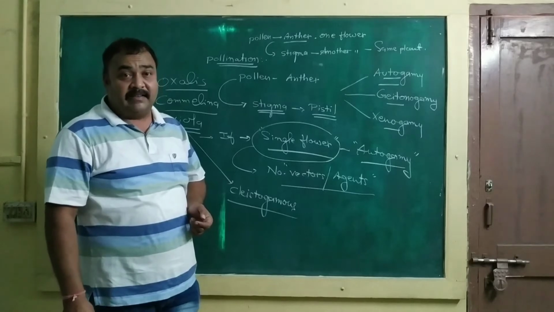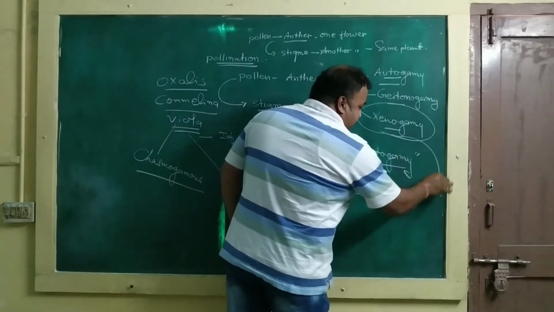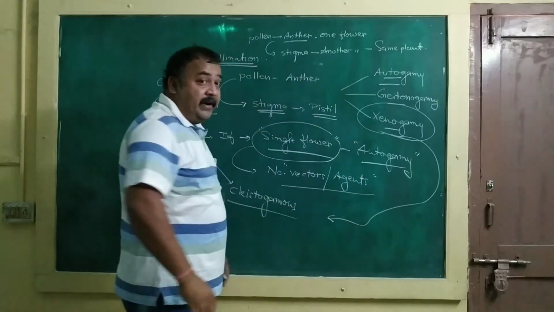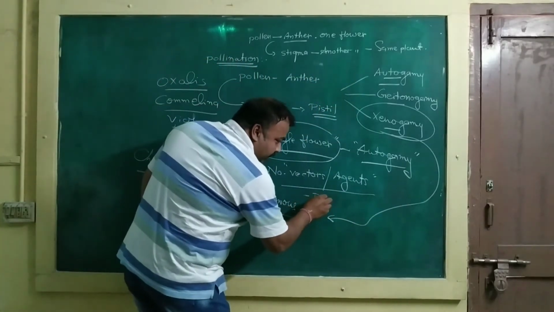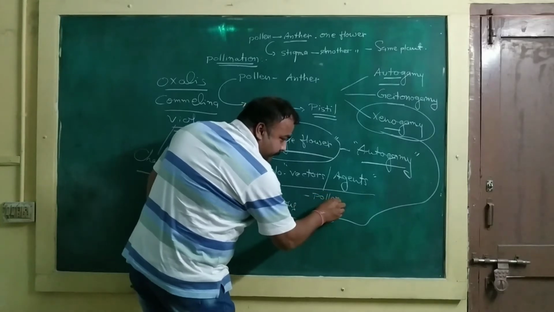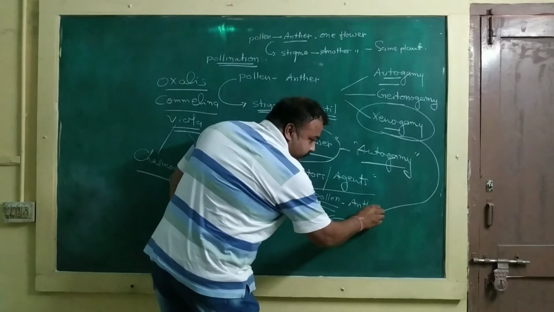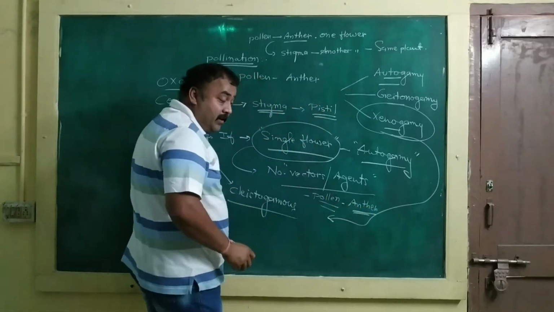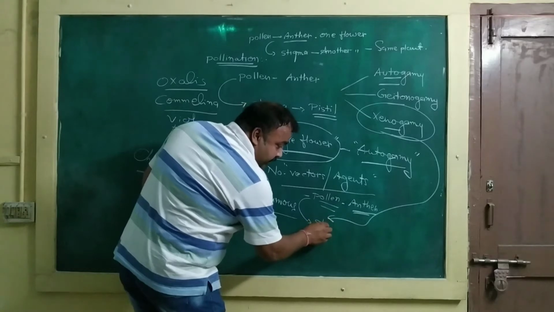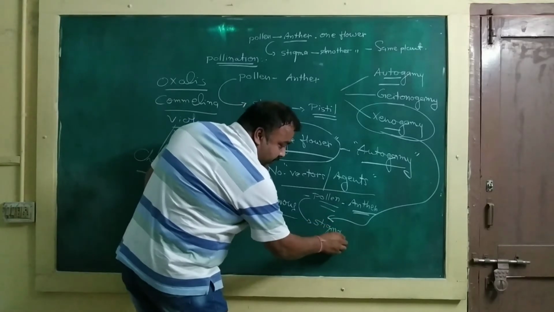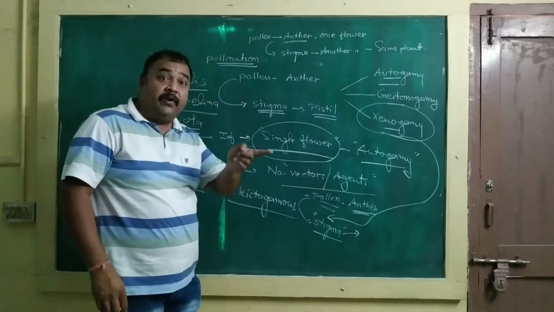And the third one is known as xenogamy. What do you mean by xenogamy? Xenogamy is a mechanism of pollination in which pollen from the anther of a flower is transported to the stigma of another flower of another plant.